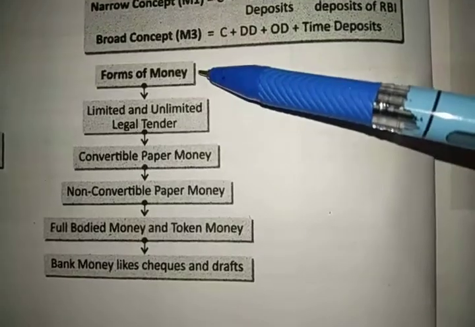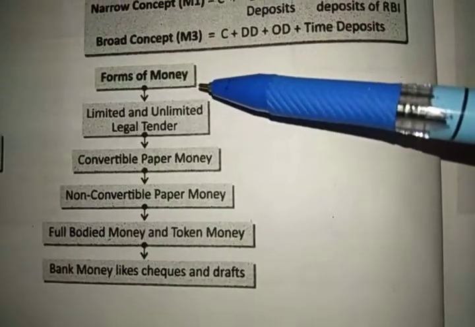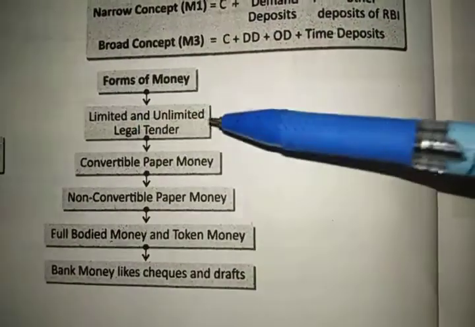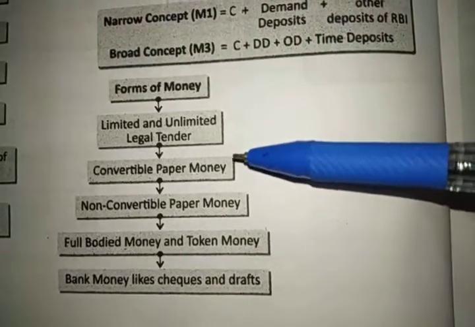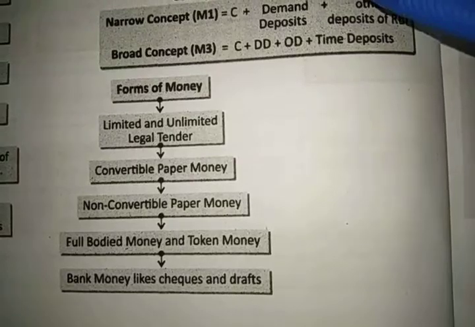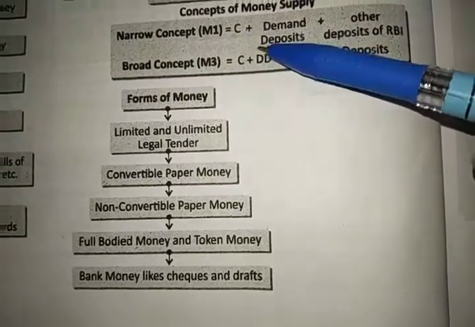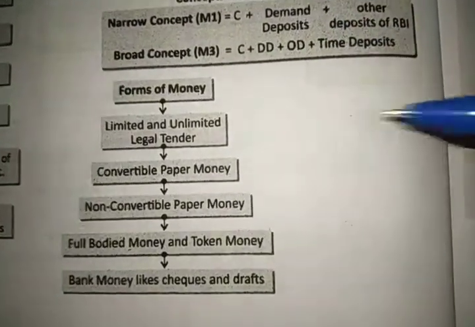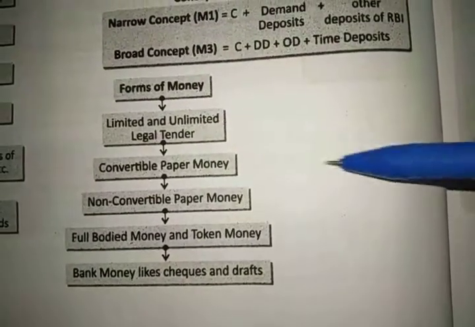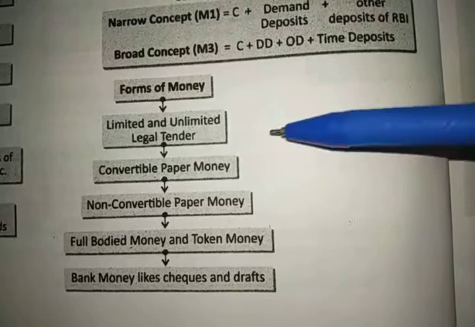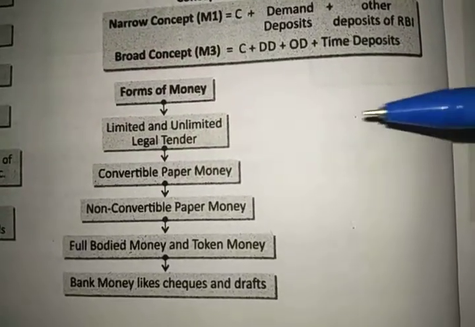Next is the forms of money. Anything that has limited or unlimited legal tender is money. Suppose the government has accepted a particular note of 200 as legal tender, and that is accepted as money by the public, or for a limited time, like you have issued a particular coin or a particular coupon that can be used as money for 2 days or 2 weeks.